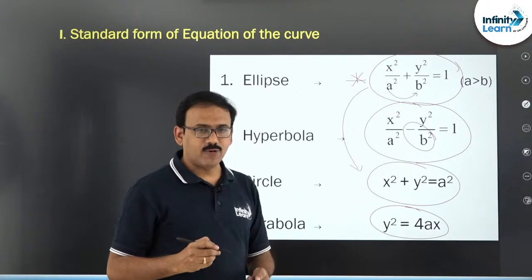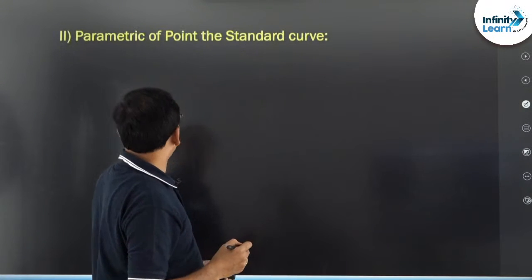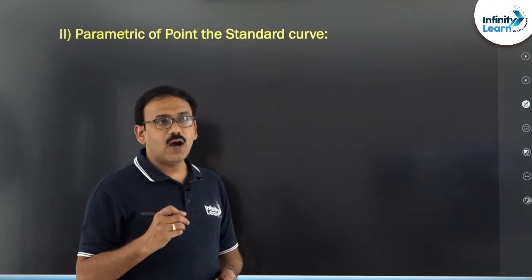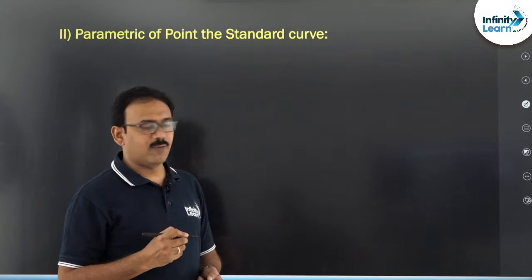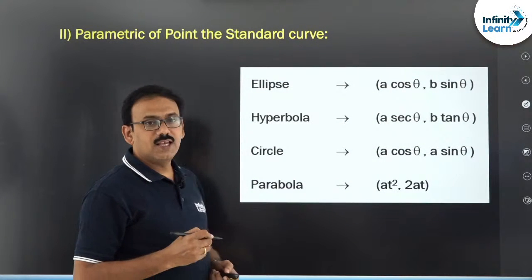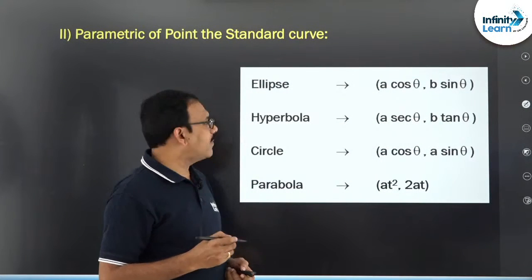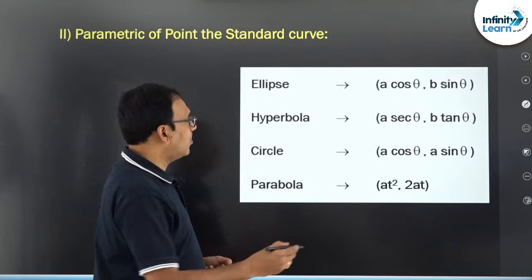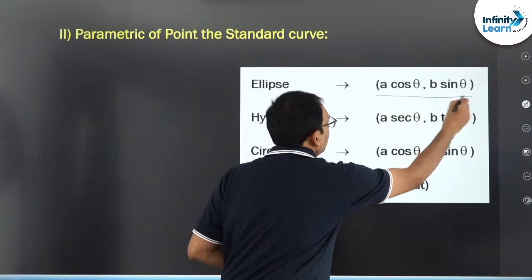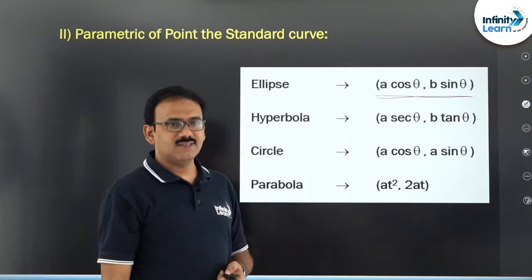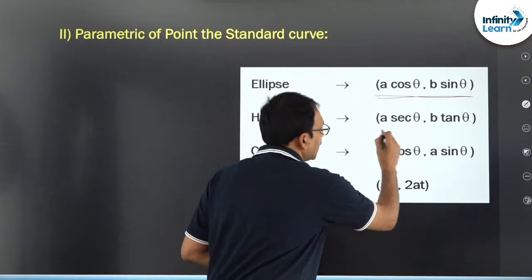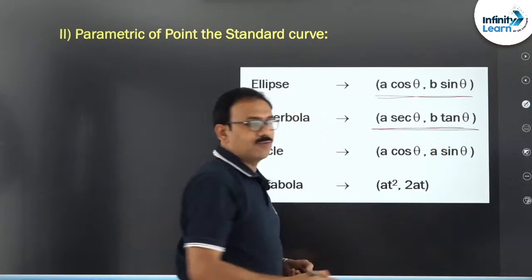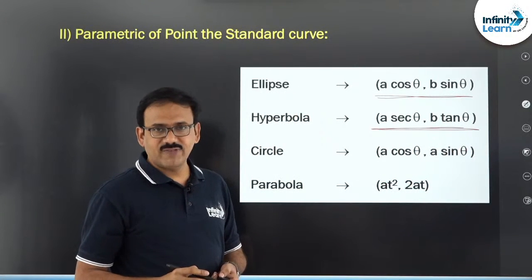Next, second point: the parametric point. How to take the parametric point of the standard curve? In case of an ellipse, the parametric point is going to be a cos theta, b sin theta. In case of a hyperbola, a secant theta, b tan theta we have to take. One must remember this, friends.